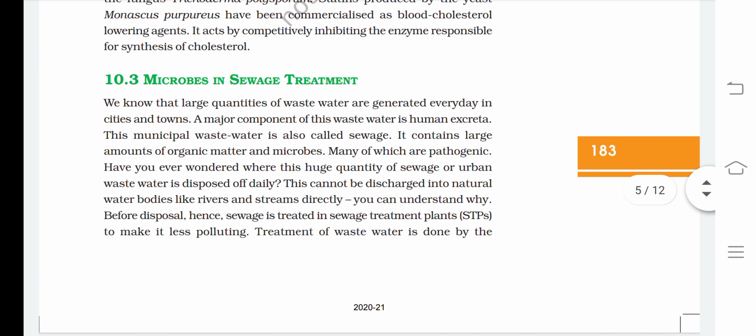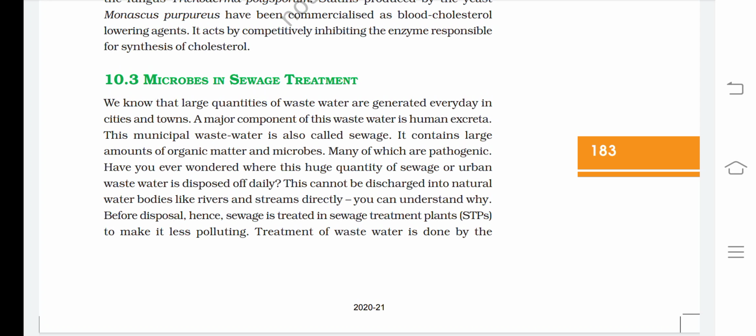Microbes in sewage treatment. We know that large quantities of wastewater are generated every day in cities and towns. A major component of this wastewater is human excreta. This municipal waste water is also called sewage. It contains large amounts of organic matter and microbes, many of which are pathogenic.